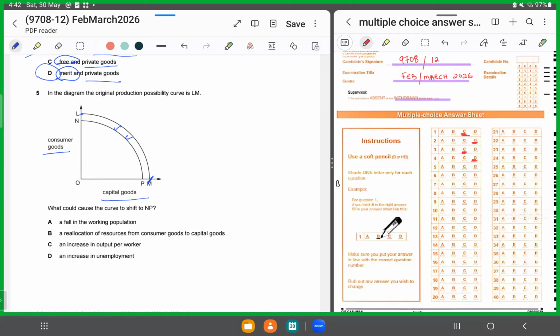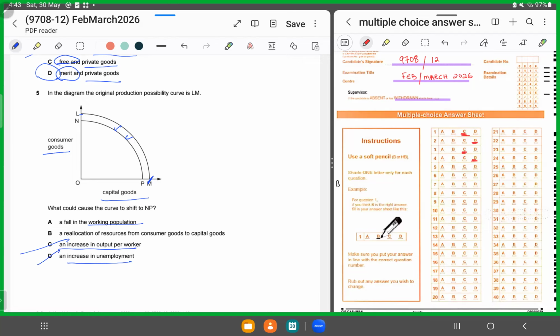Now what happened? A fall in the working population, a reallocation of resources from consumer goods to capital goods, an increase in output per worker, an increase in unemployment. If there would have been an increase in output per worker, the PPC would have shifted outward and not inwards. So it's not C. An increase in unemployment. If unemployment would have risen, we would have moved inside the curve, but it would not have caused the curve to shift. It would have pointed towards inefficiency, right? But the curve would not have shifted.